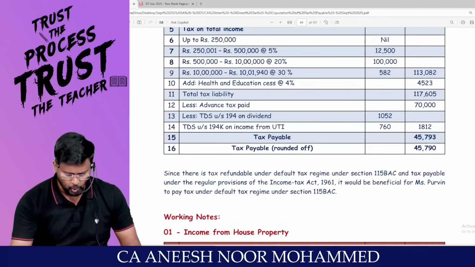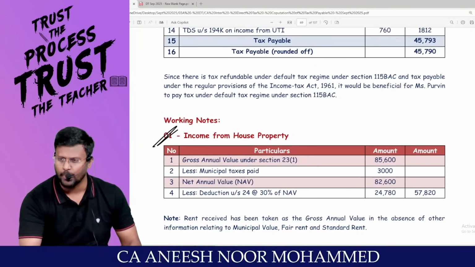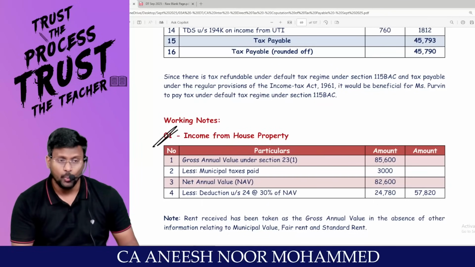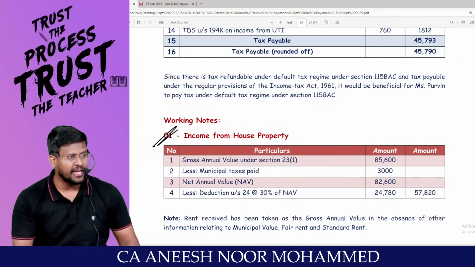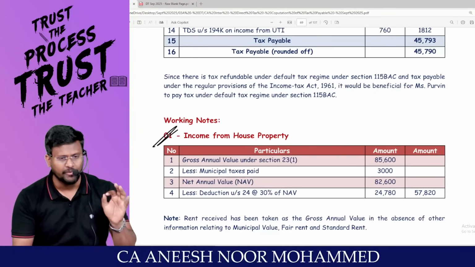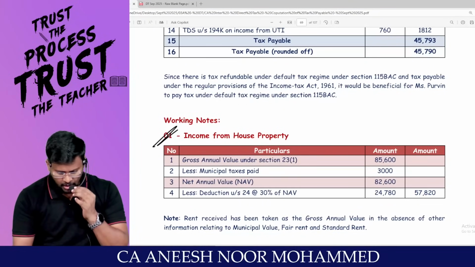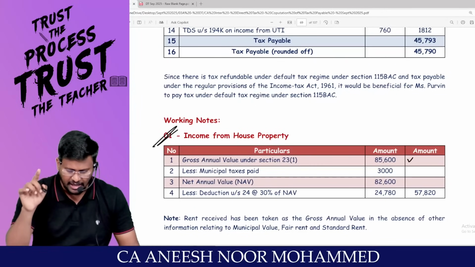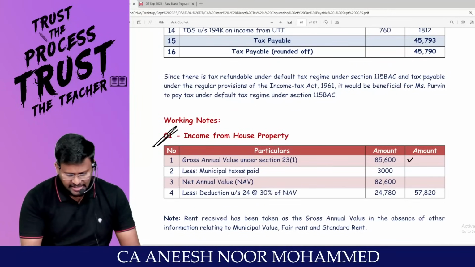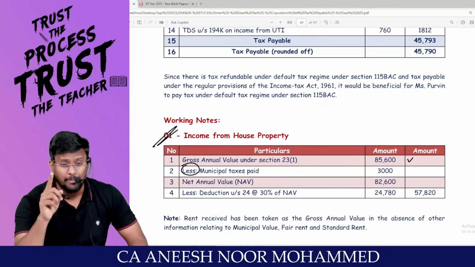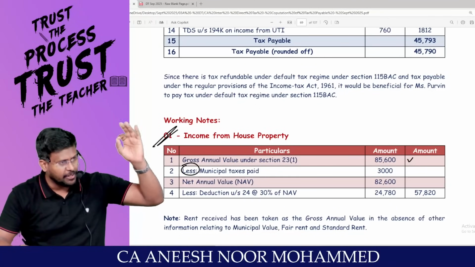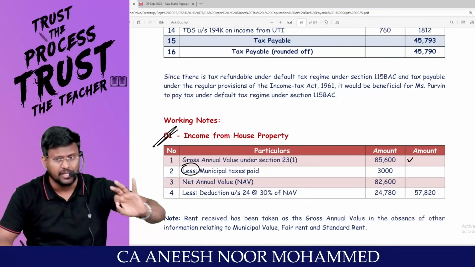This is the income from house property, my dear lovable students. Gross annual value: for a let out property, fair rent or municipal value, whichever is higher, or standard rent, whichever is lower, that answer is called expected rent. Expected rent or actual rent received or receivable, whichever is higher. Right, sir? Sir, nothing has been given in the question, so I can take the actual rent received as the GAV. Less: municipal tax paid by the owner. This amount has been debited to the P&L account. Should it be added back while calculating the PGBP, and can we claim it as a deduction while calculating IFHP?